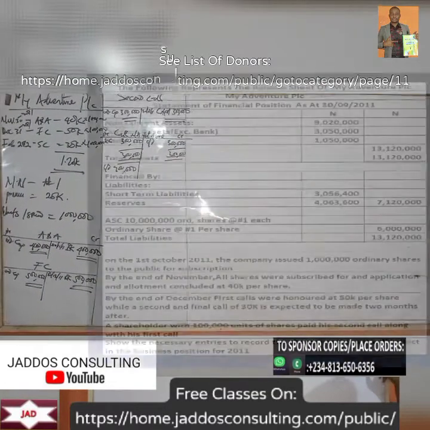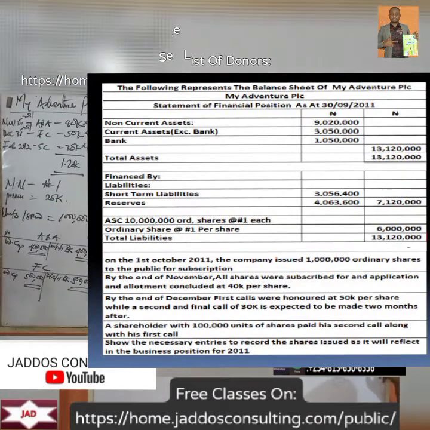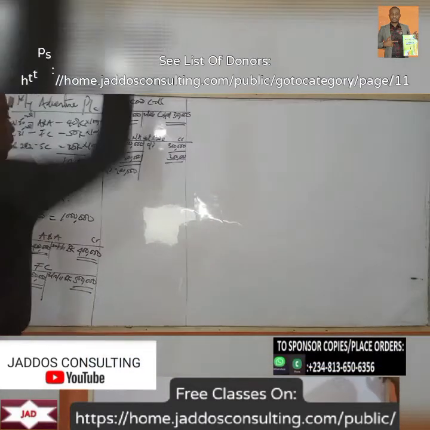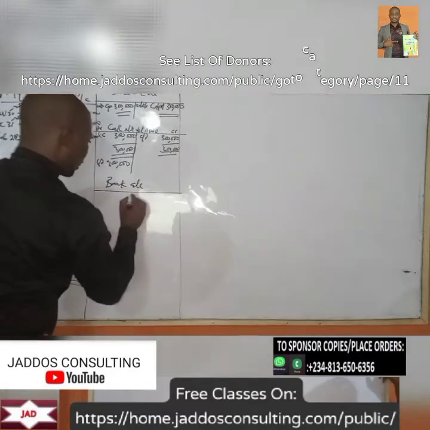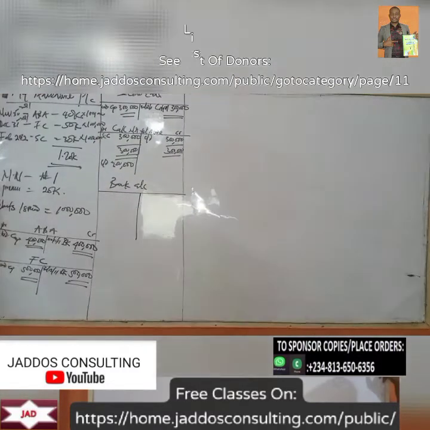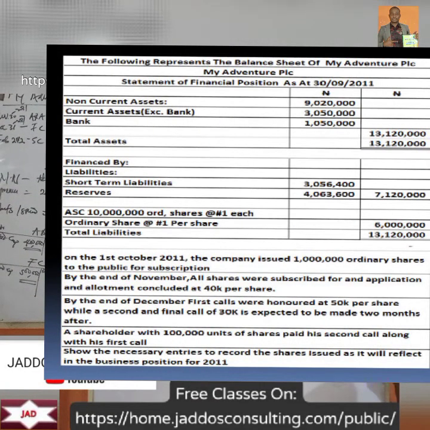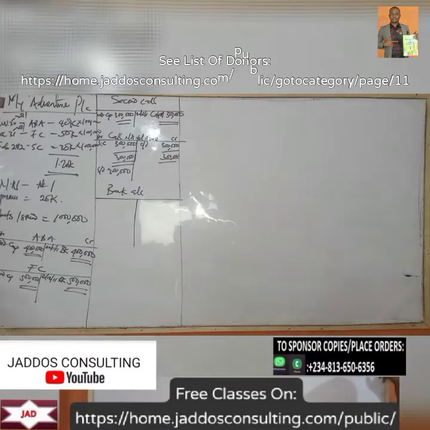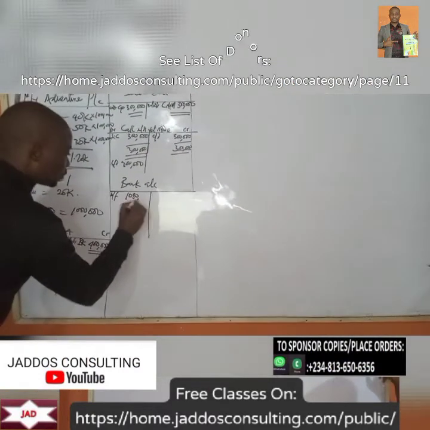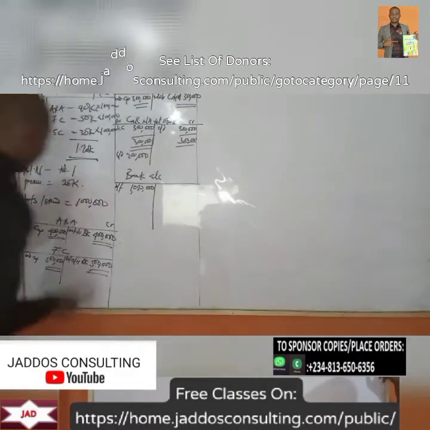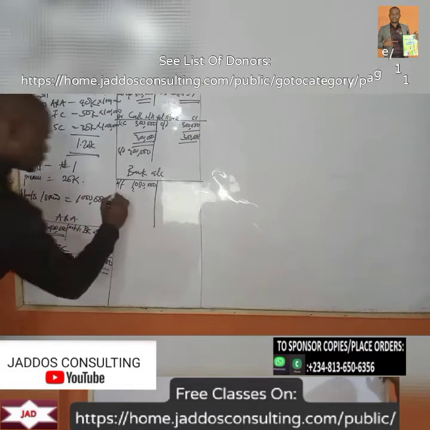What's the next one there? The next one there, we're going to have bank. So how much do we have in the bank? We have a balance brought forward of 1,050,000. So from application allotment, we had 400,000.